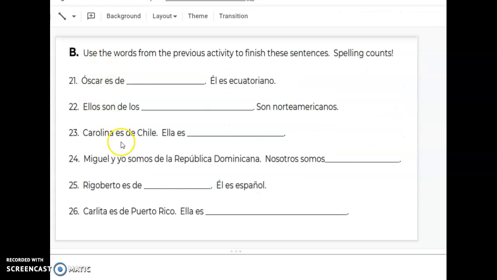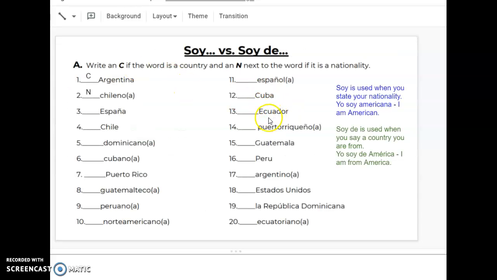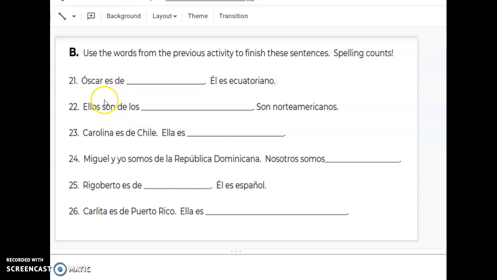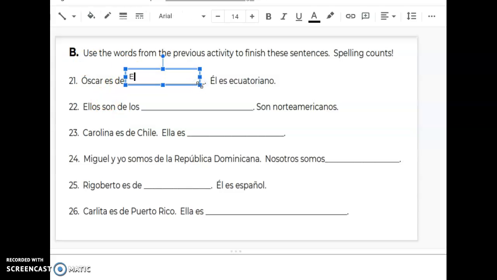On the next slide, you're going to be filling in the blanks using some info from the prior slide. This is saying Oscar is from something. He is Ecuadorian. So if I go back here, I can see that if you are Ecuatoriano, you are from Ecuador. So I'll insert my text box and I'll put that in there. Again, the prior slide's going to help you here.